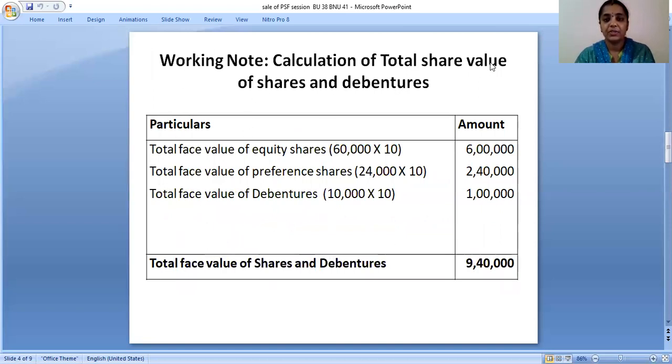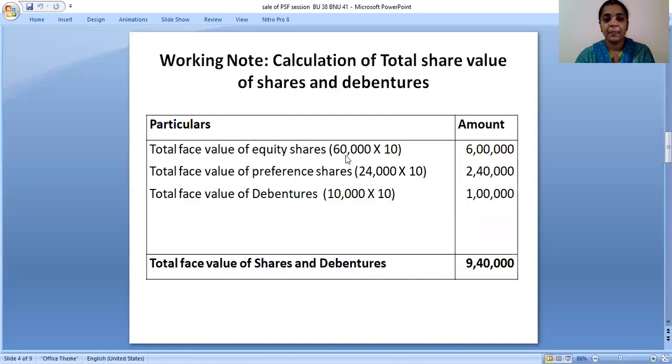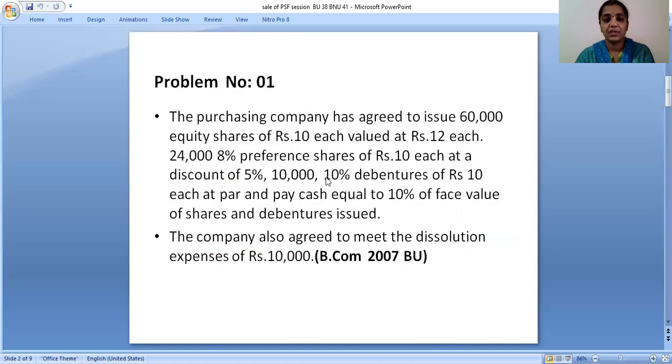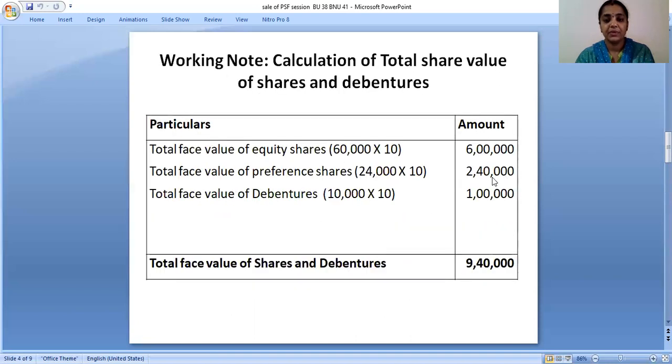Working note: calculation of total face value of shares and debentures. Total face value of equity shares is 60,000 into 10, since it is given in the problem that there are 60,000 shares of rupees 10 each. And total value of preference shares is also given in the problem: 24,000 shares of rupees 10 each, 24,000 into 10, so it is 2,40,000.